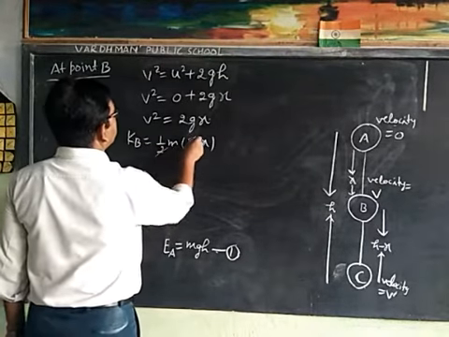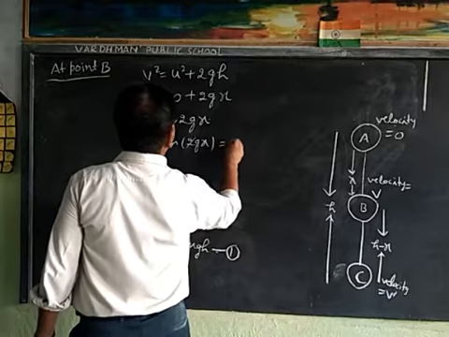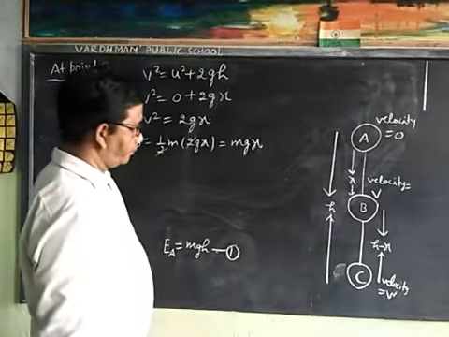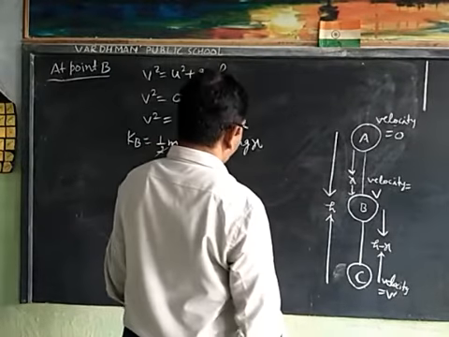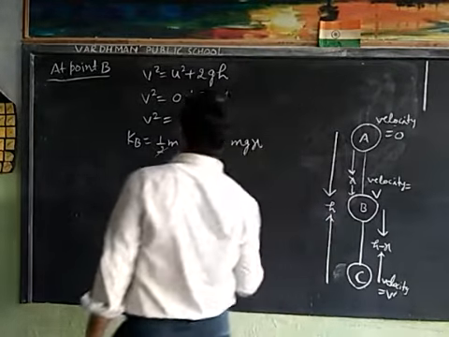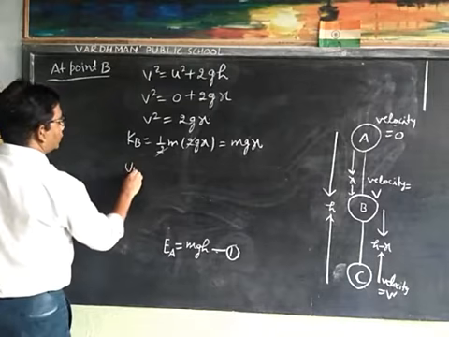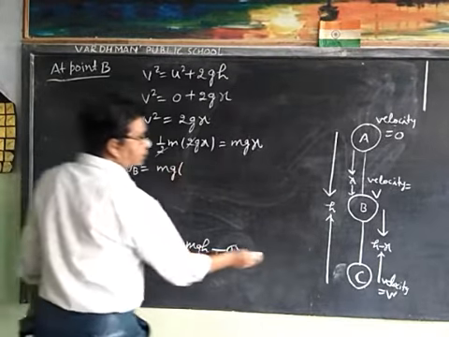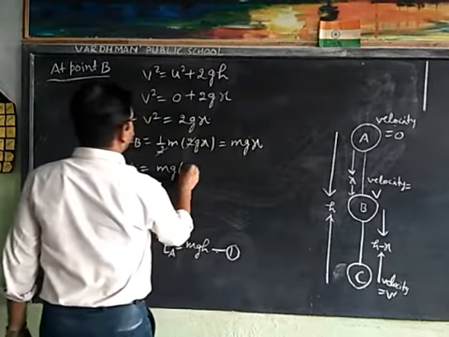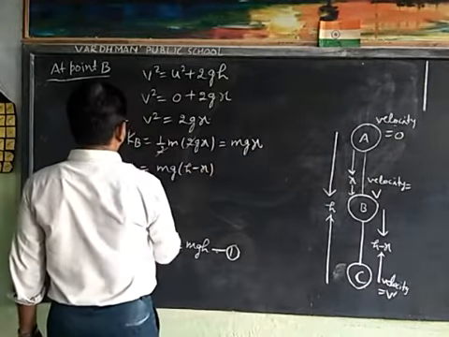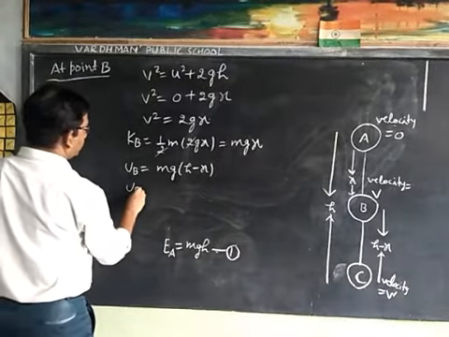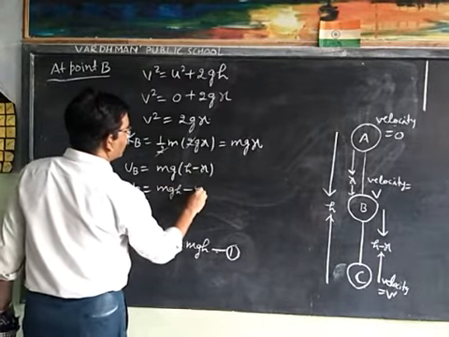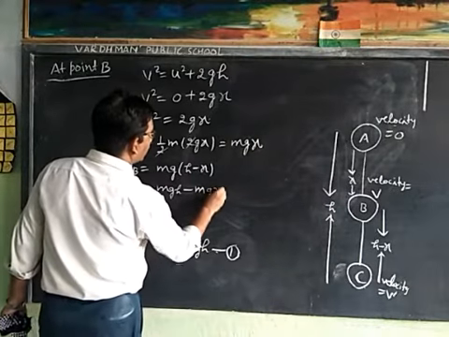Then we will cancel 2. Then kinetic energy at point B is equal to mgx. Now potential energy at point B. Potential energy at point B is equal to mg and height is h minus x. That is U_B is equal to mgh minus mgx.